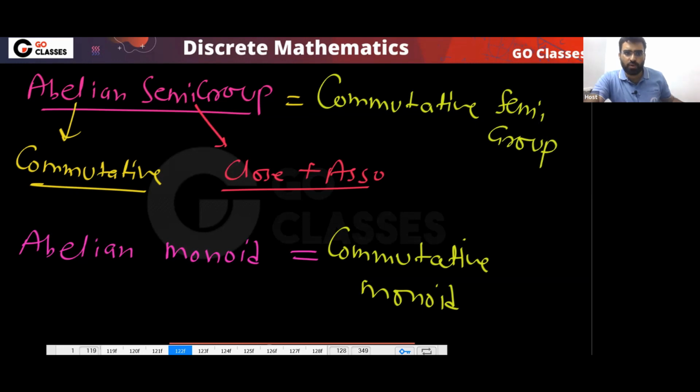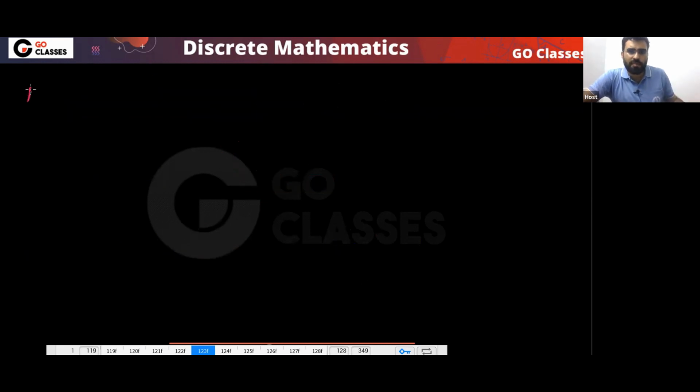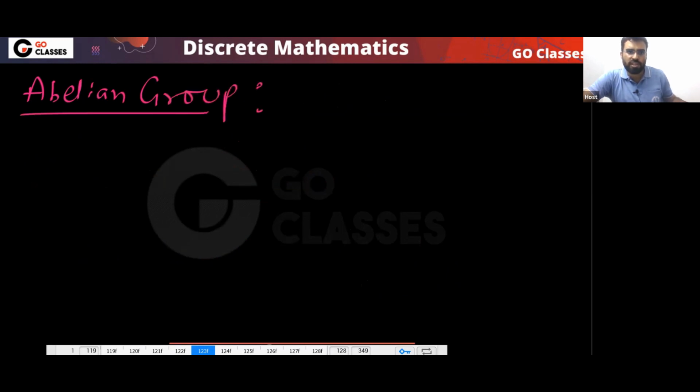So this is just a tribute to this mathematician, his name was Abel. So anyway, similarly, you can say abelian group. What is abelian group? This is most popular. Most of the time we talk about abelian group. Okay, and this is the most popular thing. Abelian group, what does this mean?